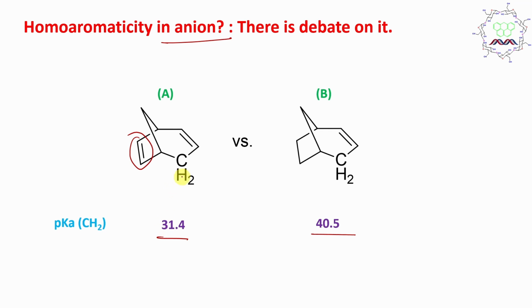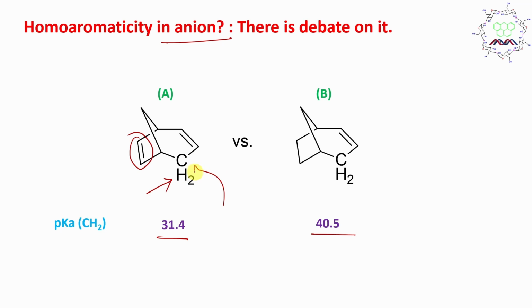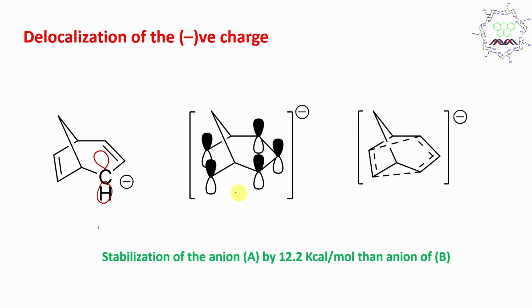How? Now I am talking about the pKa of this proton. If I am talking about acidity, then you need to think about the stability of the conjugate base, meaning whatever species is remaining after the removal of the proton. Now when you remove this proton, there is a negative charge. This negative charge remains in the p orbital, because in this way it can undergo conjugation with this double bond. Because this is actually an allylic proton, and allylic carbanions are in resonance with the double bond.